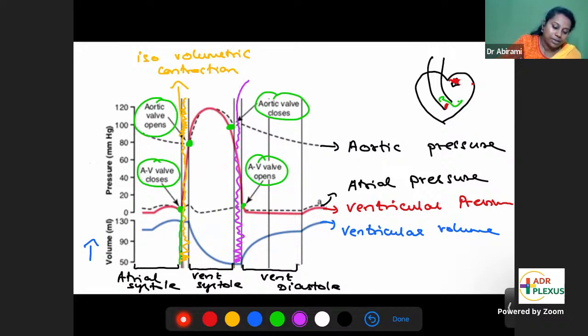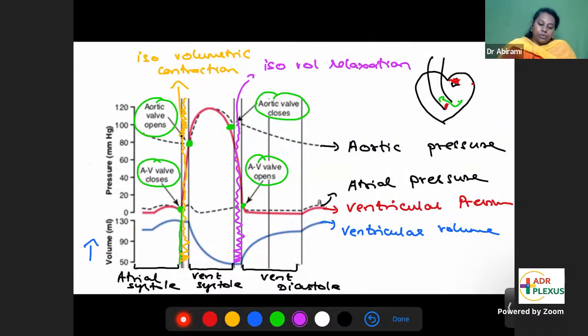So this phase between aortic closure and AV valve opening, is the isovolumetric relaxation phase, followed by diastole. There are two isovolumetric phases. Isovolumetric means both the valves are closed, so the volume is not changing. Isovolumetric contraction, isovolumetric relaxation.